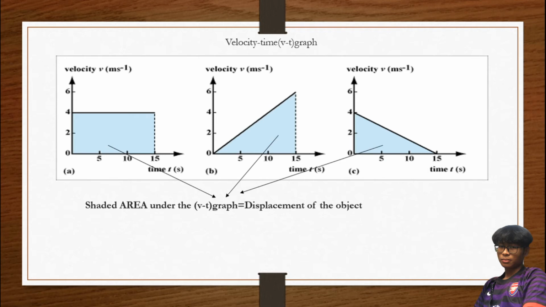So this one juga triangle. So half times by panjang dia darab dengan ketinggian dia. So half times by 15 times by 6. So sama juga macam ni, half for the triangle. So half times by 15 times by 4.